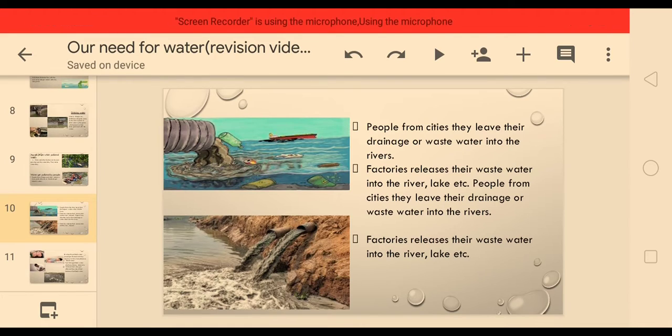and the factories which are making the things which we need. But what do they do? They release the wastewater directly into the river, lake, or pond, the water source which is very near to their factories, and they release this water without processing it. And which is very harmful.